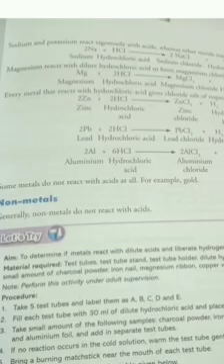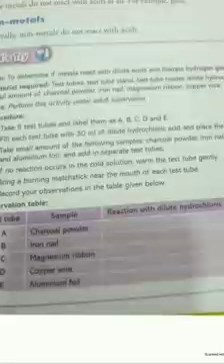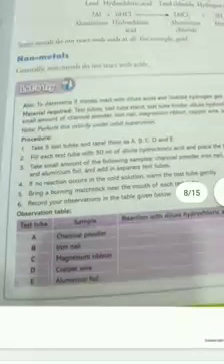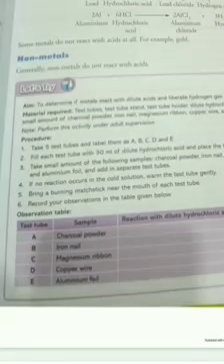Okay, so let us do one more activity. In this activity, we have to determine that metals react with acids and liberate hydrogen gas. For this, what are the materials required? The materials required are test tubes, test tube stand, test tube holder, dilute hydrochloric acid.